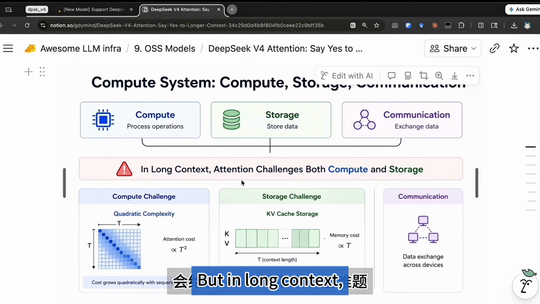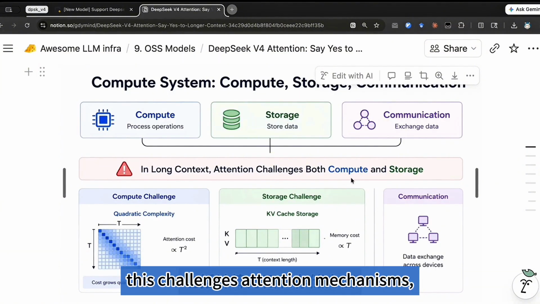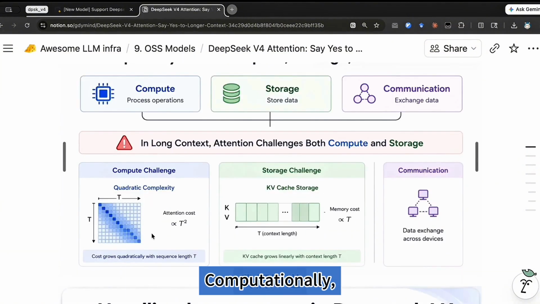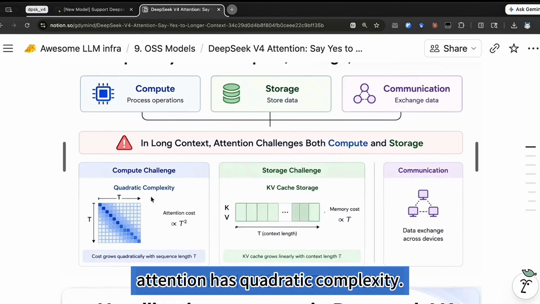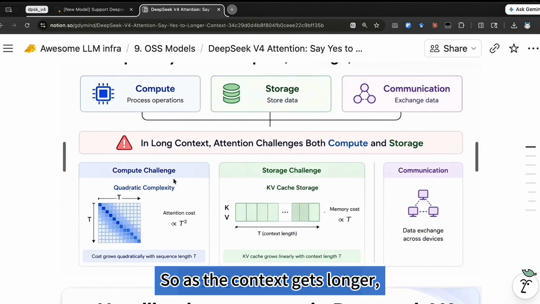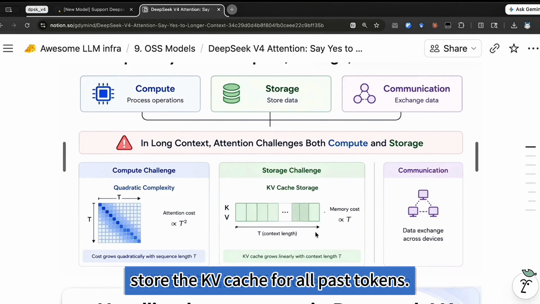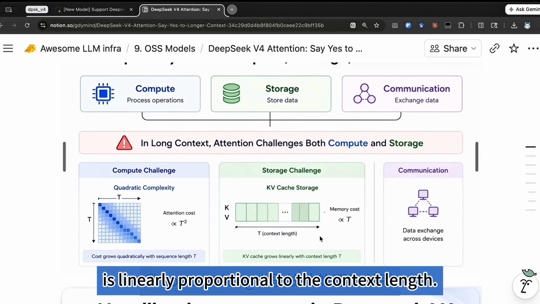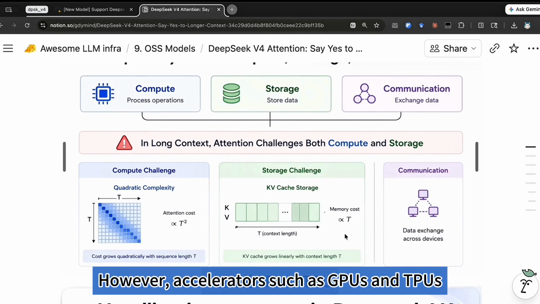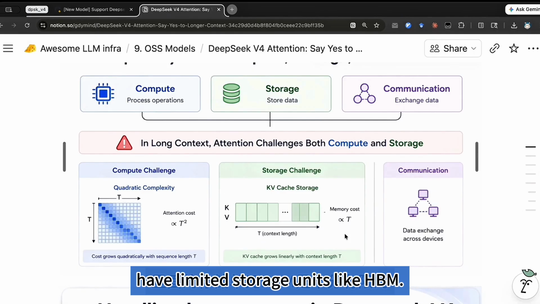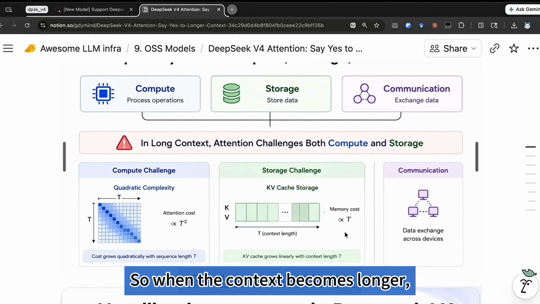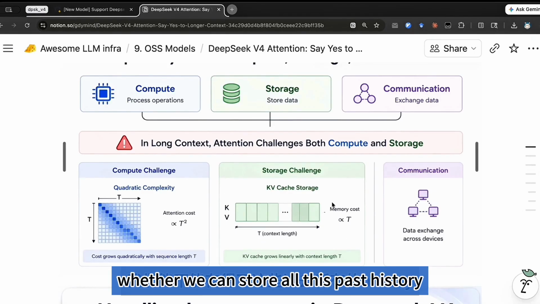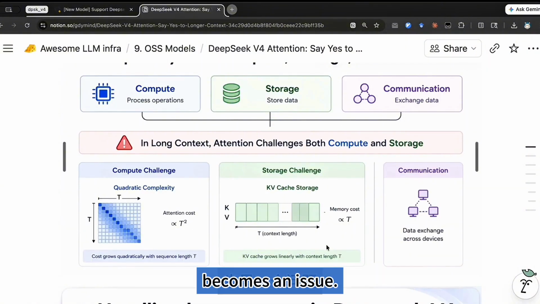But in long context, this challenges attention mechanisms, both computationally and for storage. Computationally, attention has quadratic complexity, so as the context gets longer, computation here skyrockets. On the other hand, we need to store the KV cache for all past tokens. The total size of the KV cache is linearly proportional to the context length. However, accelerators such as GPUs and TPUs have limited storage units like HBM. So when the context becomes longer, whether we can store all this past history becomes an issue.